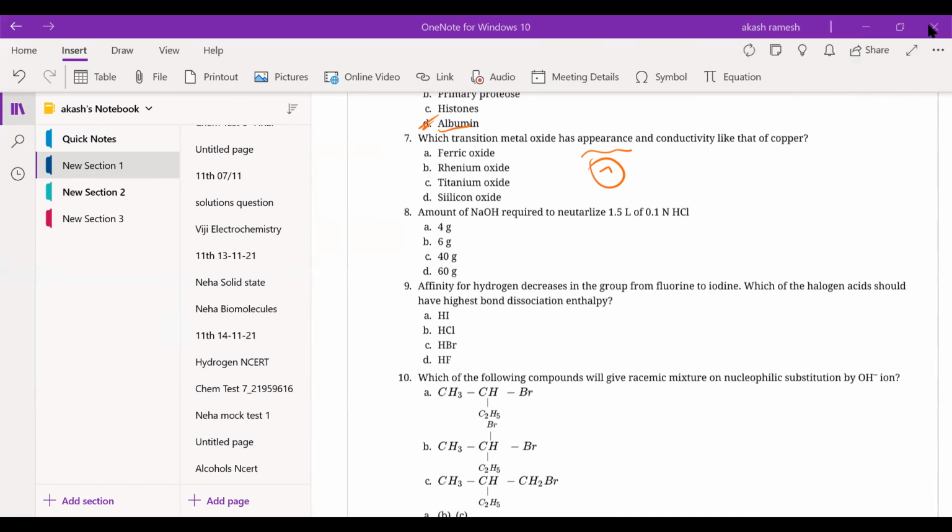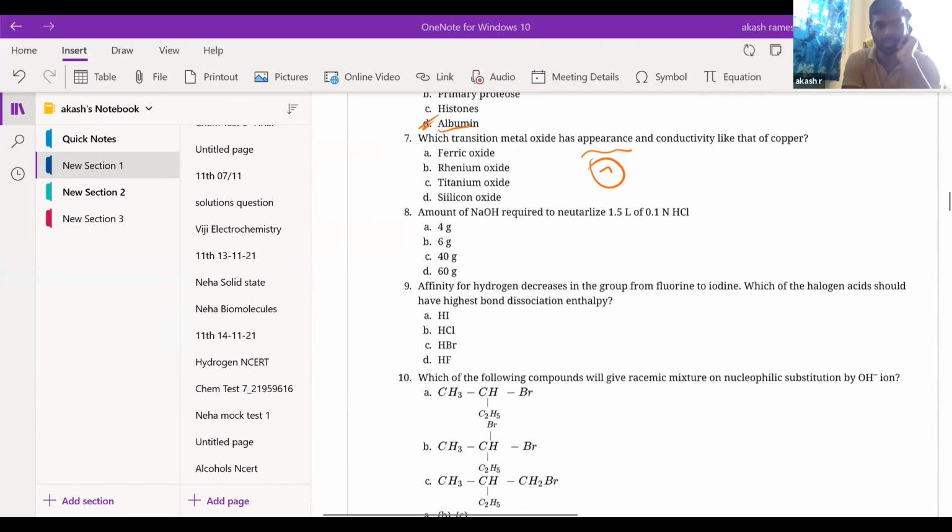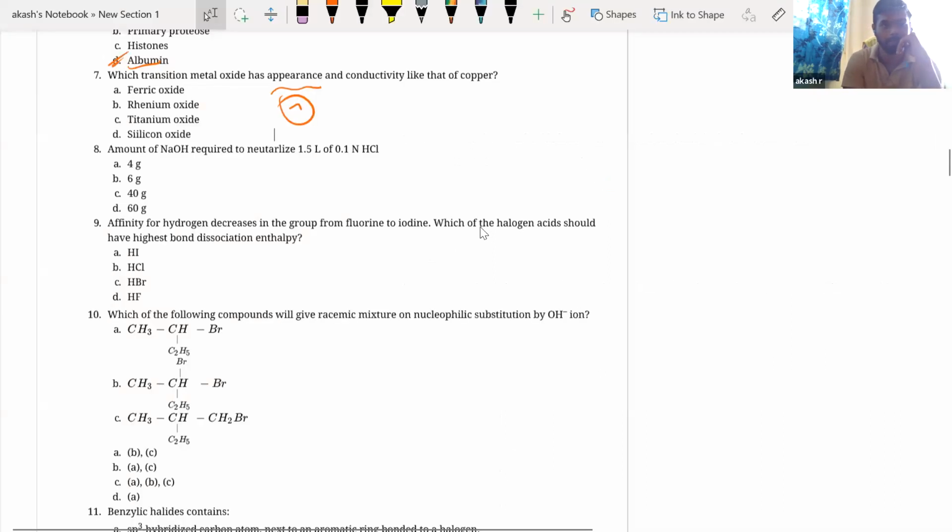Yes, sir. Okay, fine. So the seventh question was changed, I guess. Is this the question which you got? The seventh question is this one. Did you get the same question or a different question? Anyways, it is not in your syllabus. This is from the D and F block.